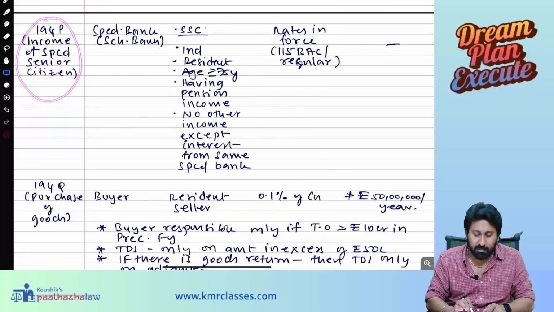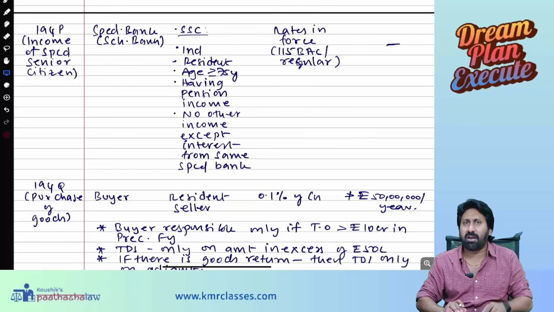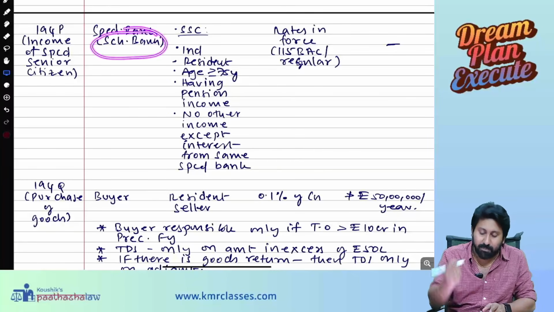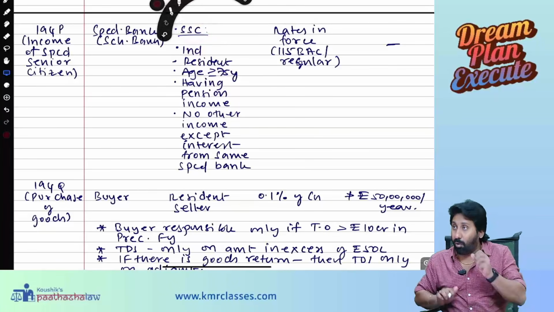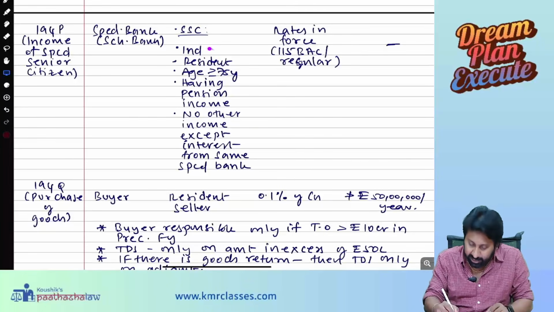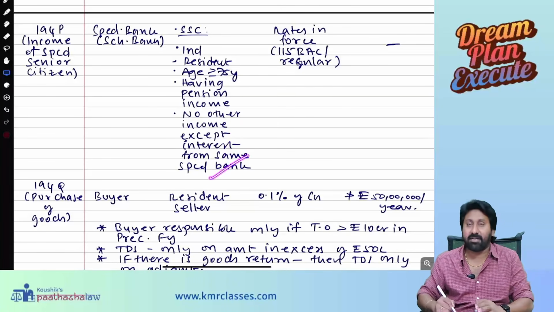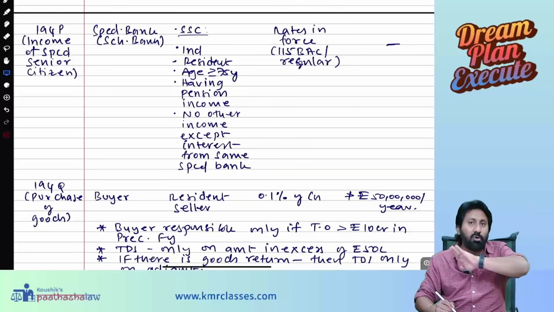194P, income of specified senior citizen. Sir, senior citizen, super senior citizen, and a very senior citizen, we saw, no, sir? No. Whenever any scheduled bank is making payment to a specified senior citizen, what do you mean by specified senior citizen? He should be an individual, he should be resident, age is more than or equal to 75 years, having pension income only, no other income except interest from the specified bank.